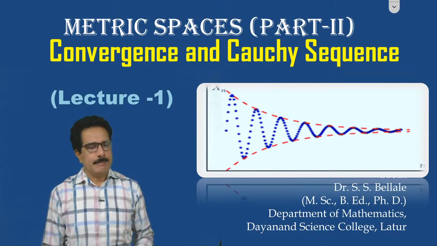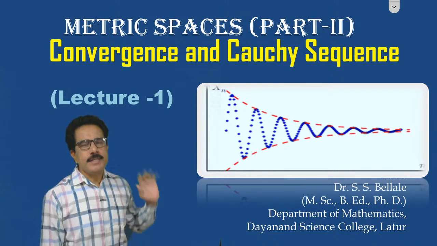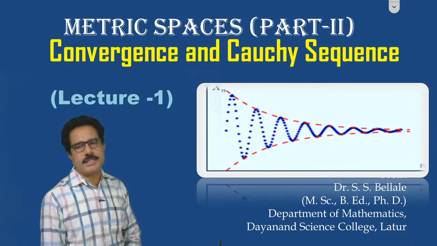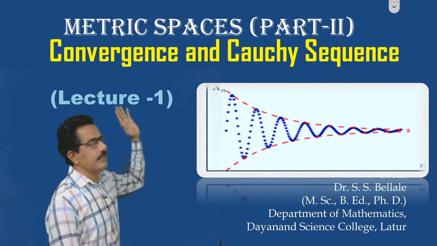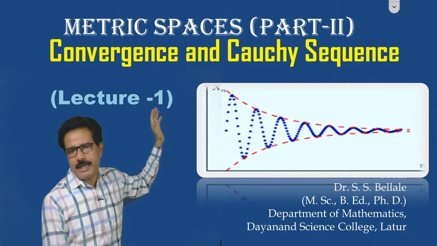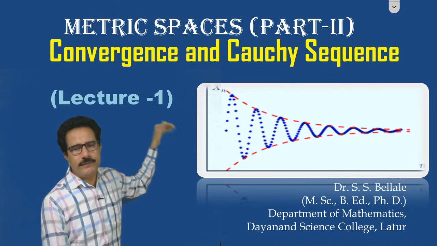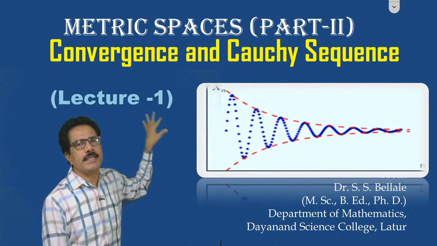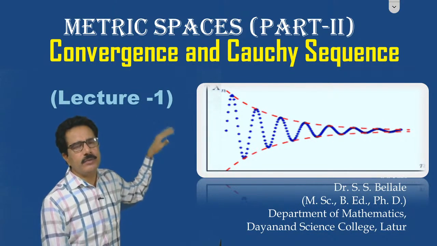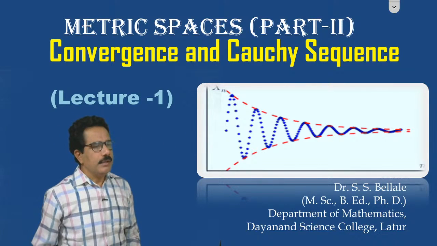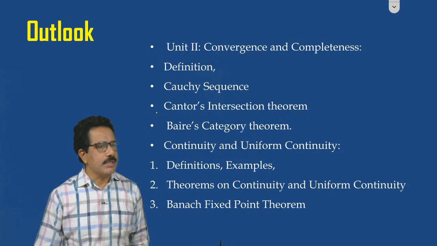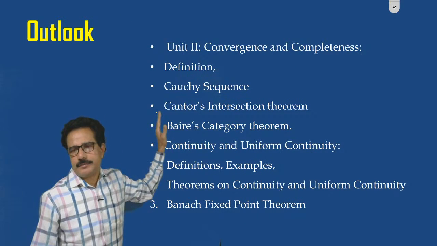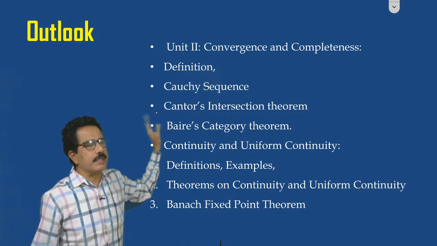Now, in this section, we shall discuss the convergence and the Cauchy sequence. Actually, this is the second part of this chapter, of this paper, that is, hereafter we shall discuss the second unit, that is, the Cauchy sequence. We shall discuss hereafter the Cauchy sequence.